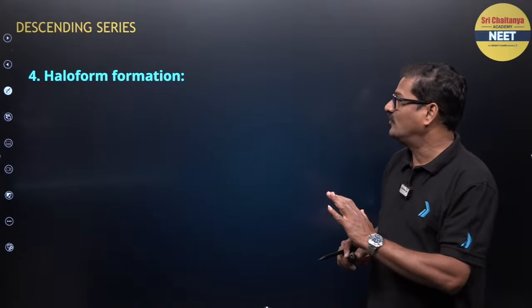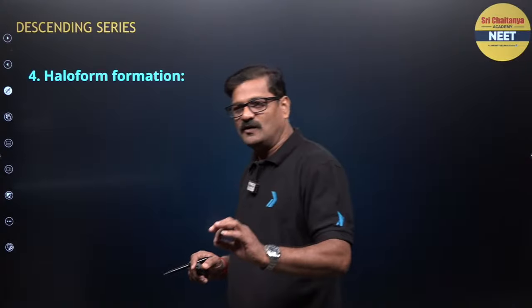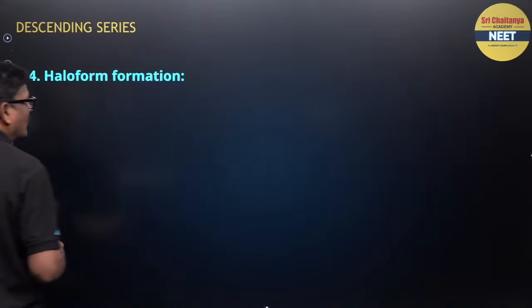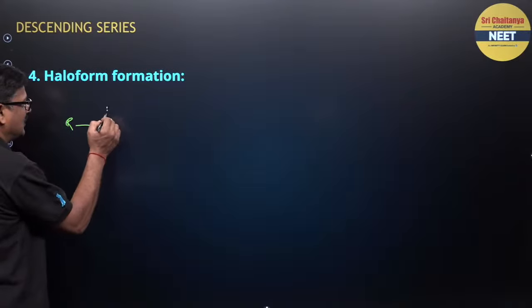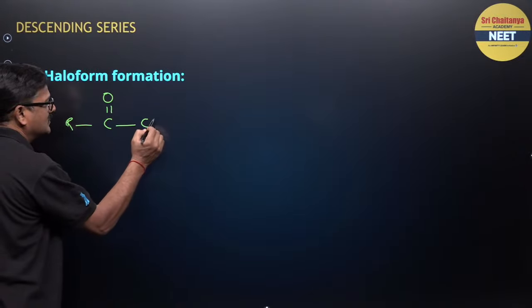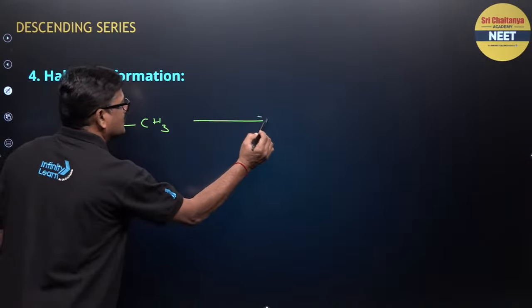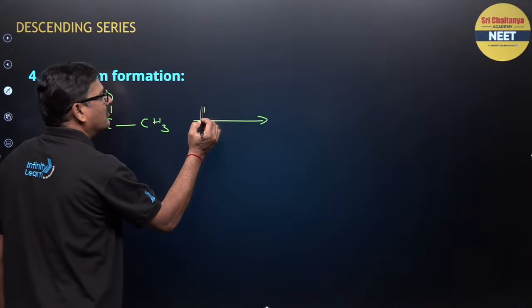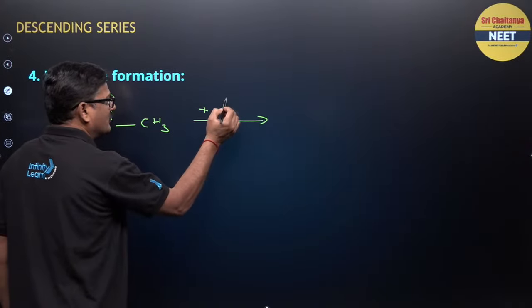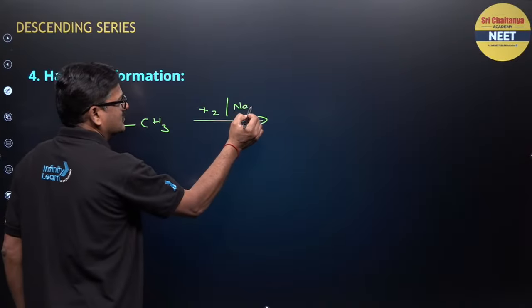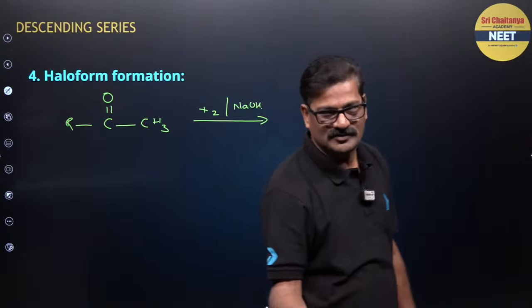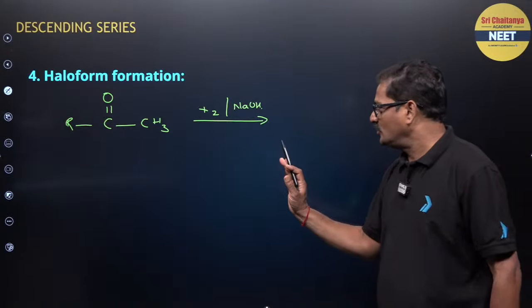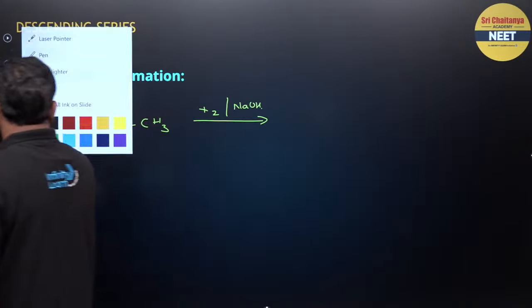And haloform reaction. I love this haloform reaction. Whenever you see R, C double bond O and CH3, when it is treated with X2 and sodium hydroxide or potassium hydroxide, sodium carbonate or barium hydroxide, whatever, this condition is necessary to give the haloform reaction.